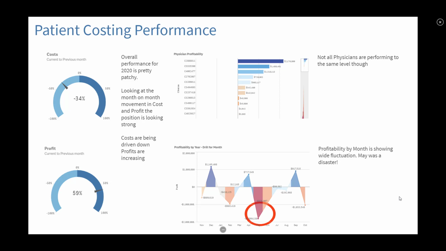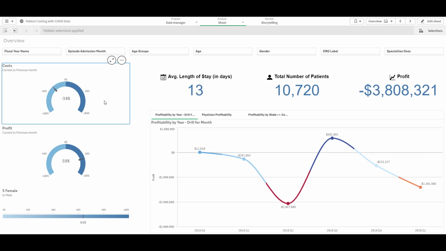A Qlik story is like Qlik's twist on a PowerPoint, and the advantage is that oftentimes when you're showing your findings, someone will inevitably question something or ask, wait, how did you get that number? That doesn't look right to me. And since we're presenting this from within QlikSense, I can actually right click and go to source, and we can